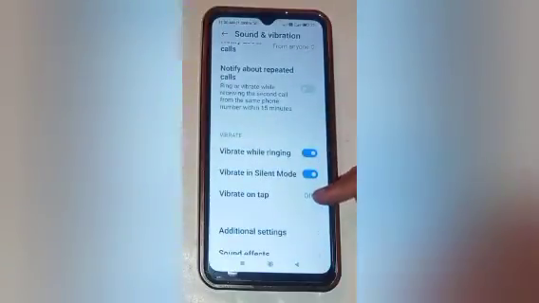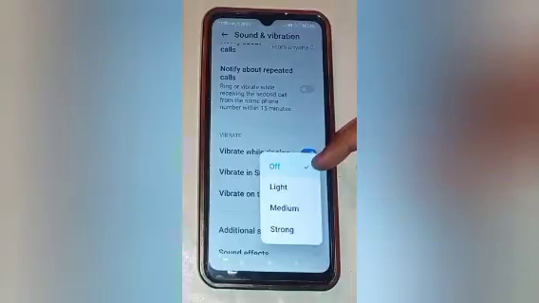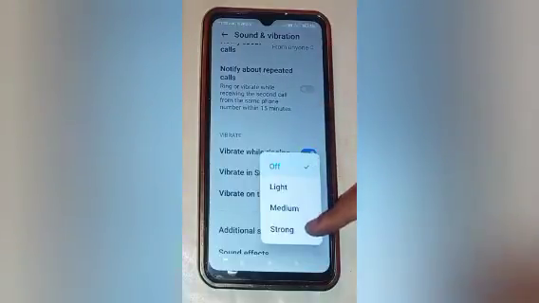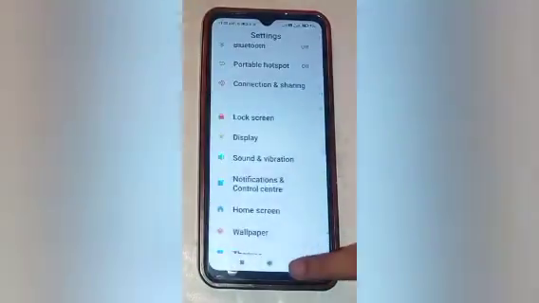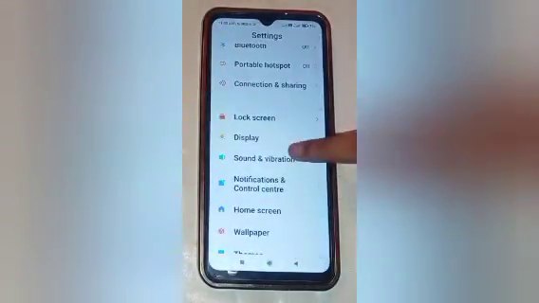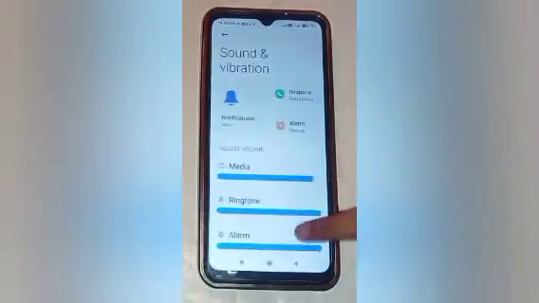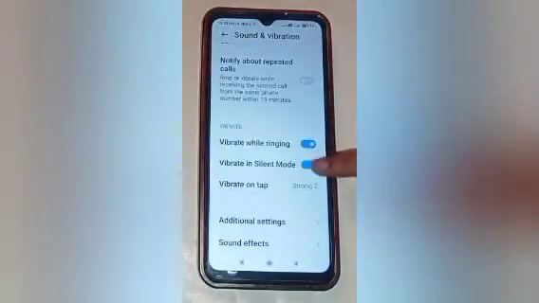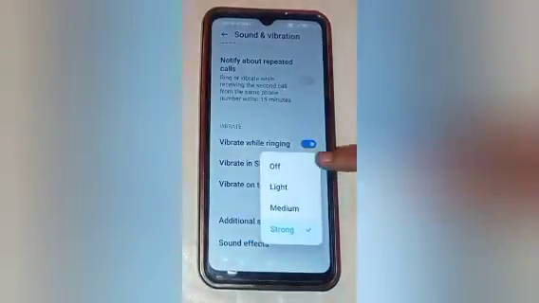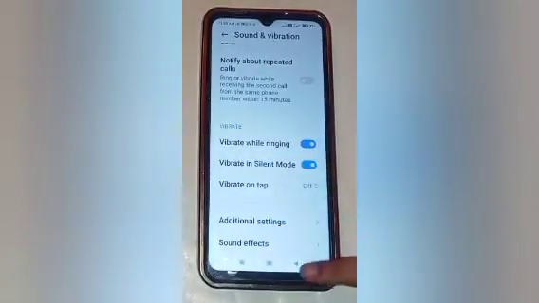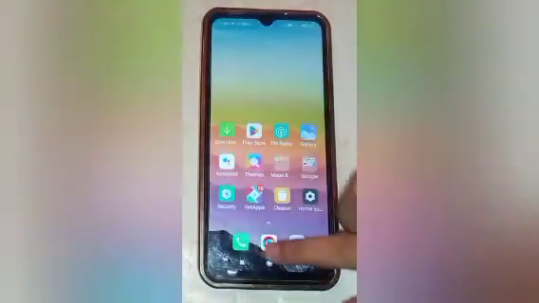vibrate on tap option. Here you will see, click on that, which is already off in our mobile phone. If you want to turn on vibrate on tap, you will turn it on. In this way, when we tap on our screen, it produces vibration. Then click on that and then turn off vibrate on tap. In this way, click on that and turn it off. In this way, vibration on tap is off in our mobile phone.